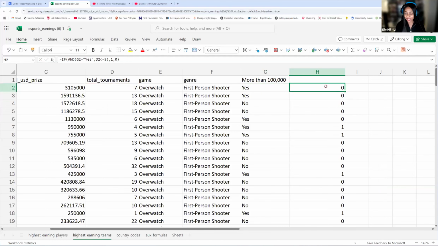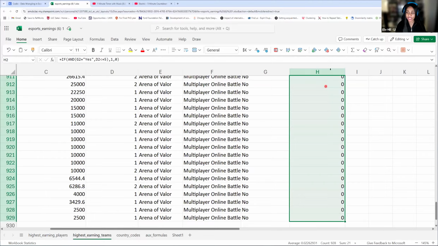A handy thing here is if we do Control-Shift-Down, or if you're on a Mac, Command-Shift-Down, it highlights everything, and at the very bottom, it's giving me the sum. Since I made it 1 for when the condition is true, both making 100,000 and participating in 5 tournaments or less, I can just add the entire column together. However, if you wanted to count the yeses, so instead of 1s and 0s you said yes or no, all you have to do is count the number of yeses. That's absolutely acceptable too.